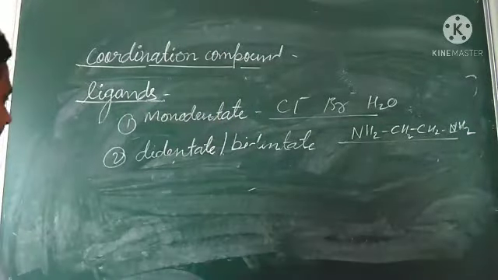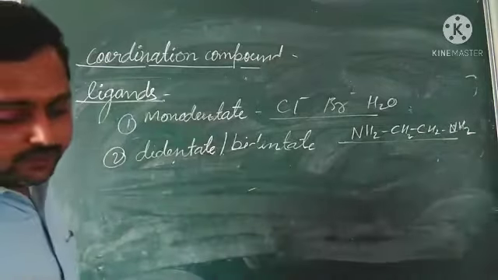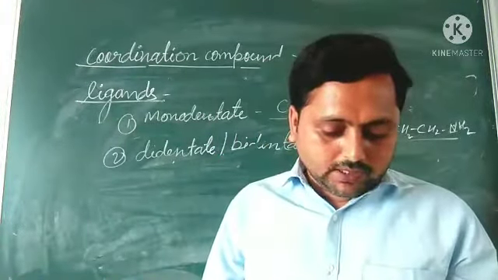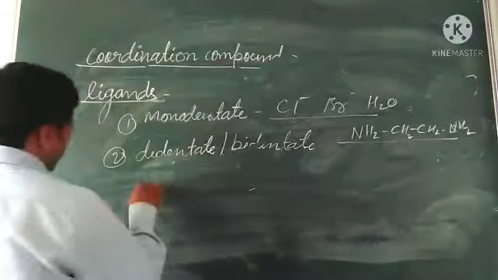Next is chelating ligands. So what is a chelate? Let us see.